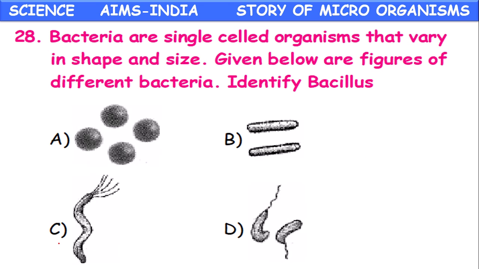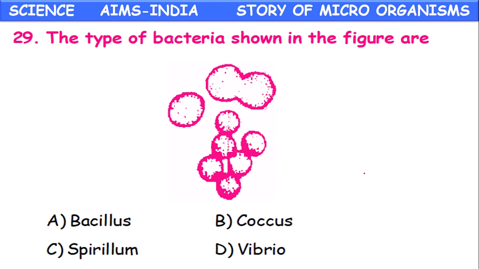The bacteria are single-celled organisms that vary in shape and size. Given below are the figures of different bacteria. Identify the bacillus. The bacillus is rod-shaped bacteria. Okay. The type of bacteria shown in the figure are. So this type of group of bacteria which are oval shaped. What is that? Bacillus, coccus, spirillum, vibrio. It is the coccus.